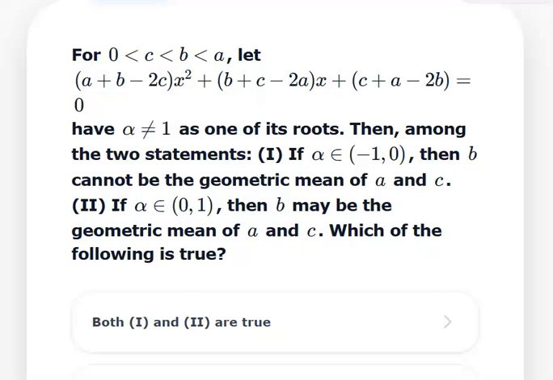What this question is saying is that there is a quadratic equation and alpha is not one of its roots. Alpha equal to 1 is not its root. Then among the two statements, which of the following is correct? Whether B cannot be the geometric mean of A and C, and if B is the geometric mean of A and C, what will be there? You try to do it on your own, and if you're not able to do it, then let's see how toppers will do it.